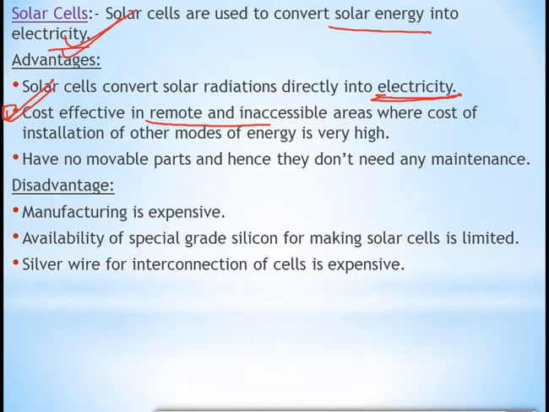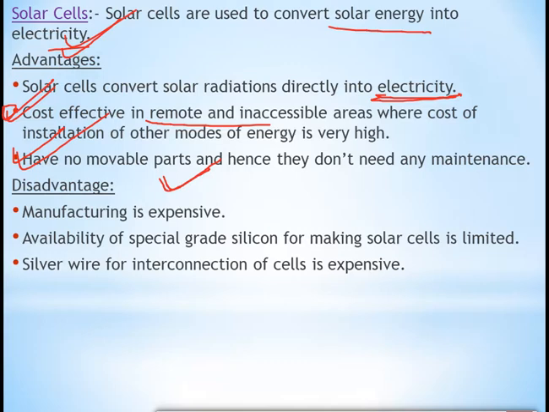Have no movable parts and hence don't need any maintenance. It doesn't have any movable parts. So cost of maintenance is also very less. Now, look at the disadvantages. Manufacturing is expensive. Means when we manufacture the solar cells, when the solar cells are made, that time it is very expensive. A lot of money is needed in that.